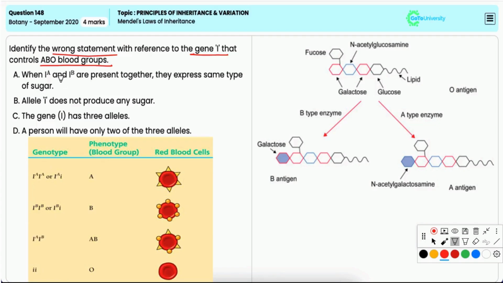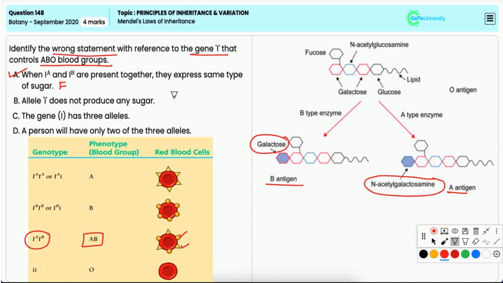Now, this is false. When the alleles IA and IB are present together, they express different types of sugars. IA adds N-acetyl galactosamine to the surface of RBCs, while IB adds galactose. Therefore, they result in the AB blood group where both types of sugars are expressed simultaneously on the surface of RBC, that is co-dominant expression. Hence, this is the correct option.